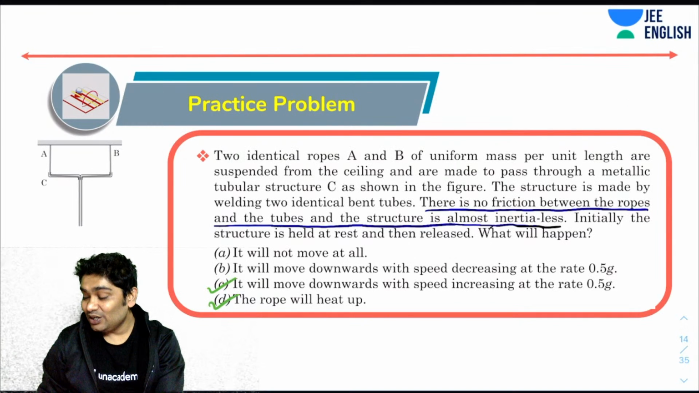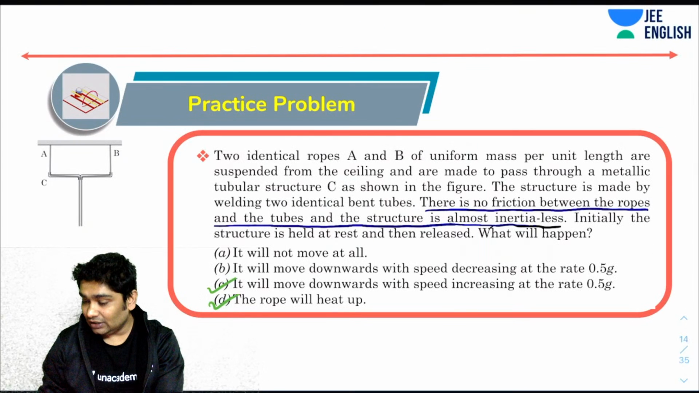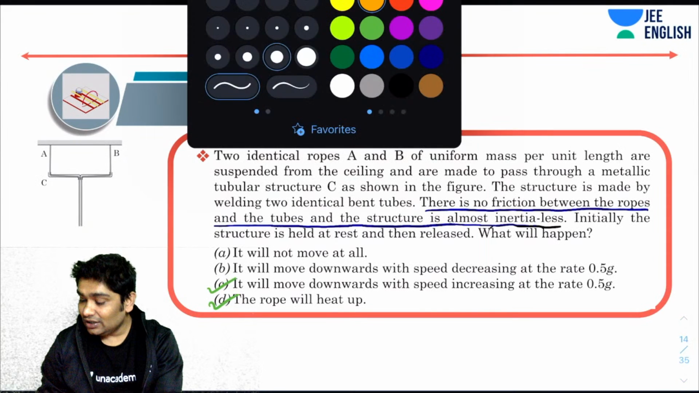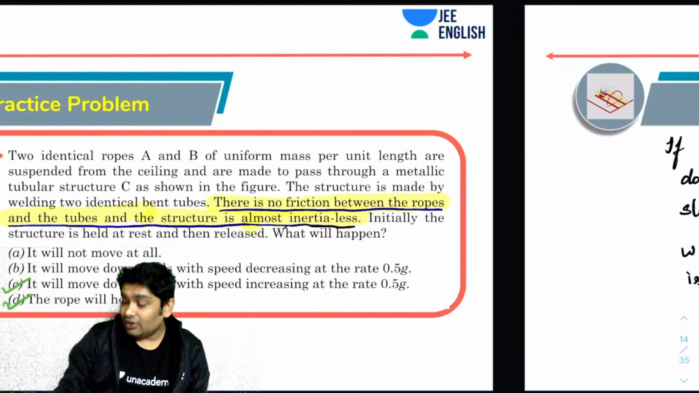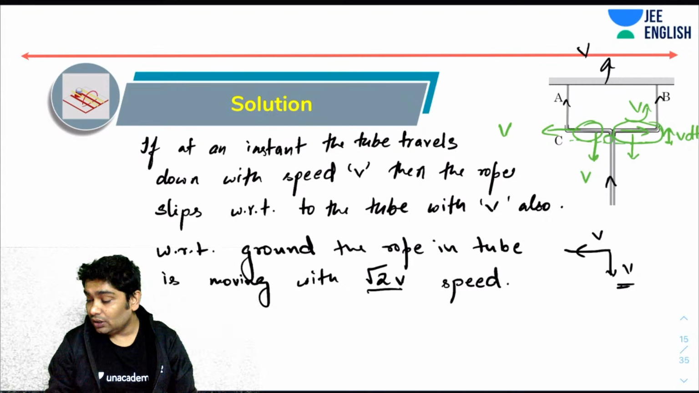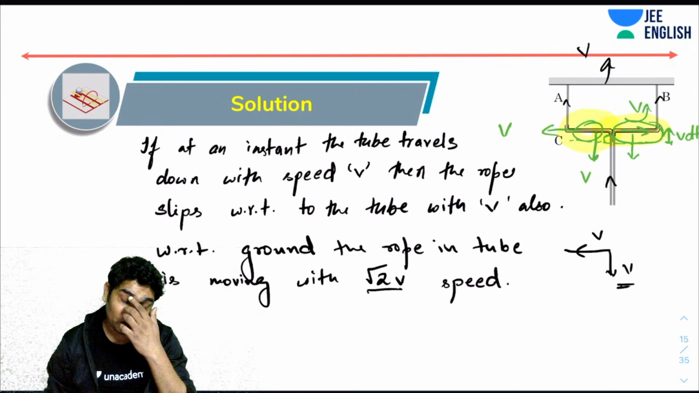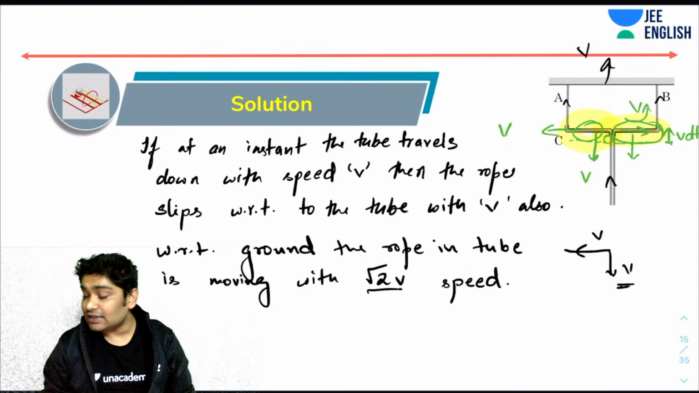Okay, so now all I need to do is I need to remember the facts that were told to me. What was I told? I was told that there is no friction between the ropes and the tubes, and the structure is almost inertialess. So this is massless. So you realize the speed that this tube is gaining, or the speed that this portion of the rope is gaining, where is that coming from? That is coming from the potential energy that it is losing as it is going down.